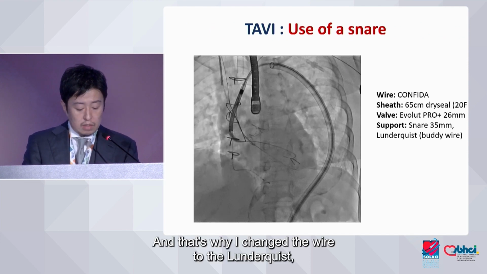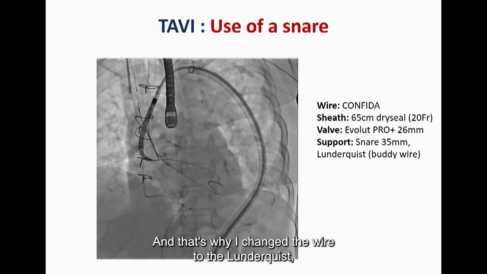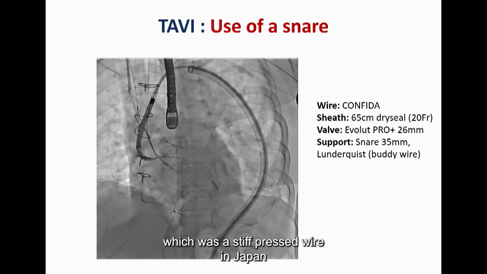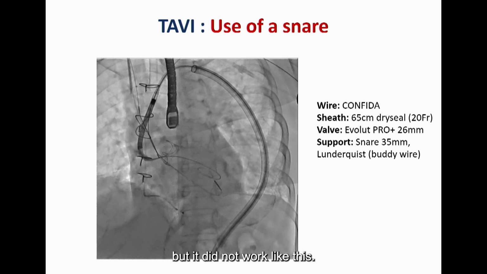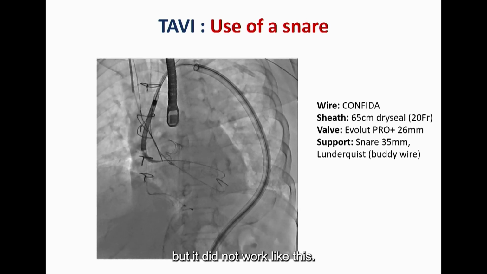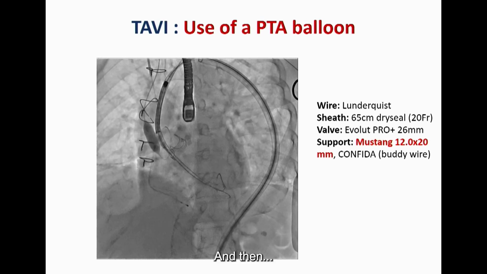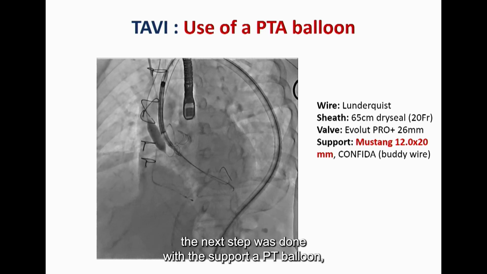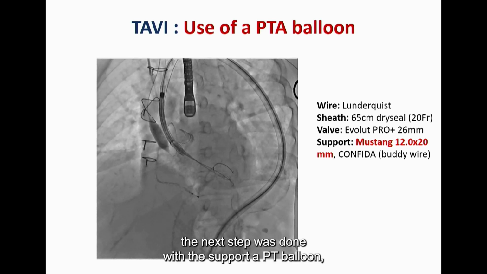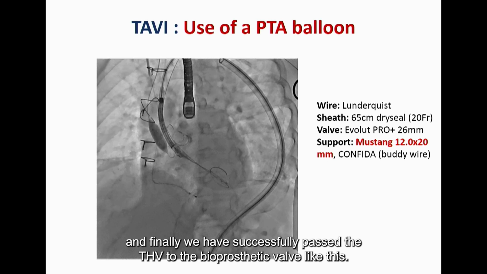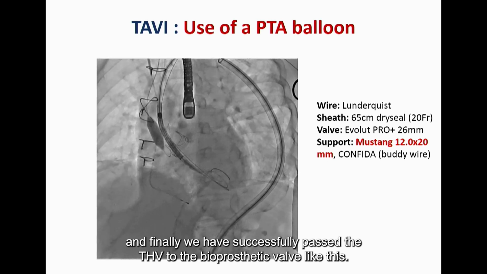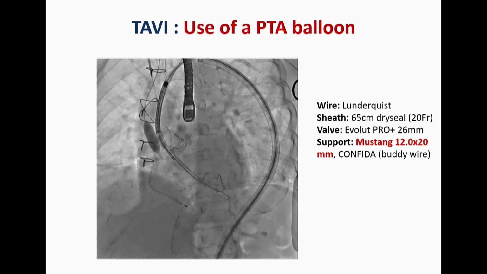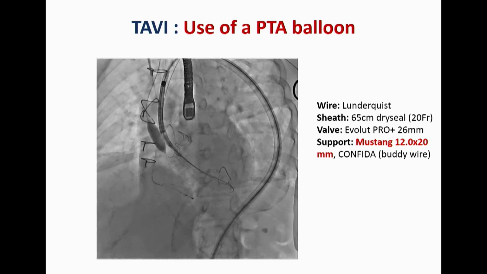Therefore, I changed the wire to the Lunderquist, which was the stiffest wire in Japan, and used the snare technique simultaneously, but it did not work, like this. The next step was delivery with the support of a PTA balloon, and finally we successfully passed the THV to the failed bioprosthetic valve, like this.